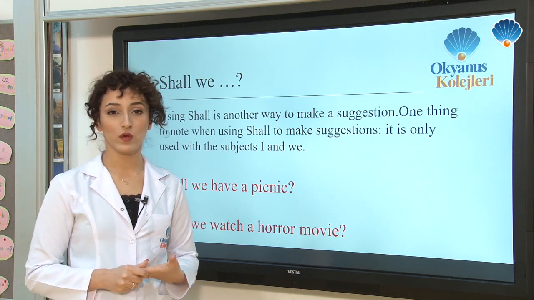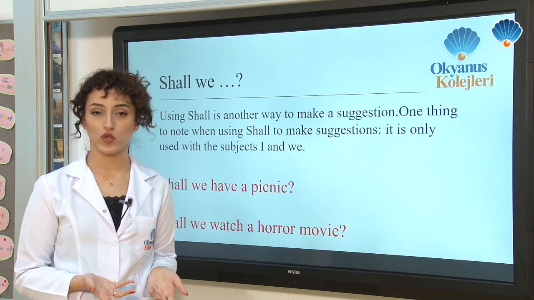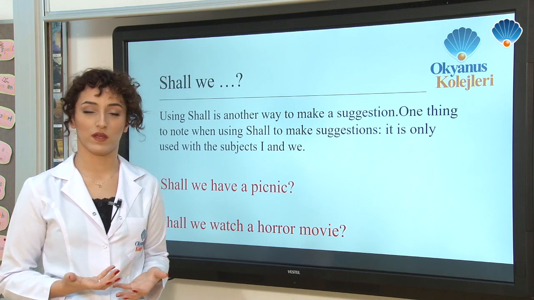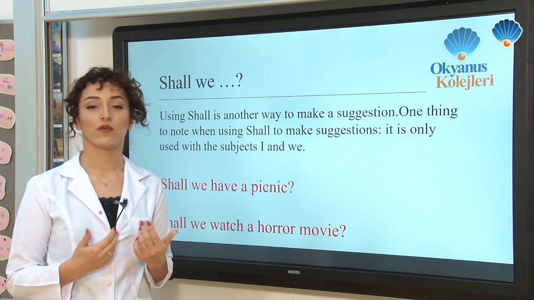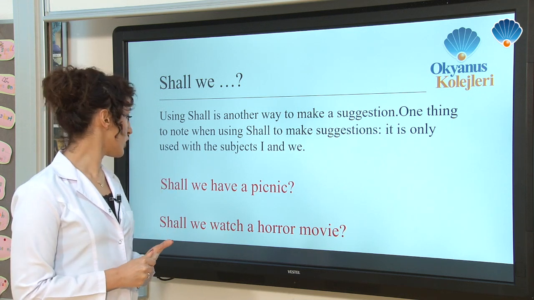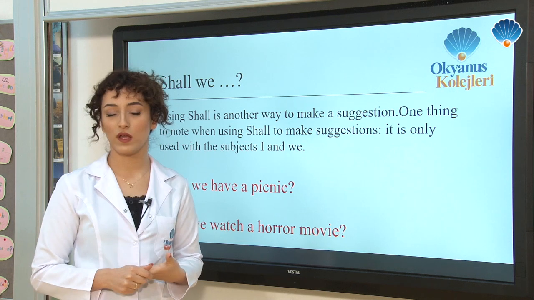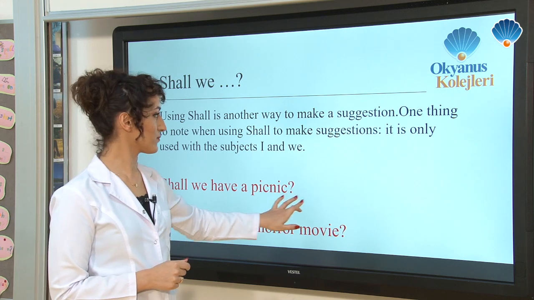But when we use it with I, it means we ask for permission or we take advice from someone to do something. That's why in suggestions we're going to use it with we. Shall we have a picnic? Shall we watch a horror movie? These are the question form suggestions.